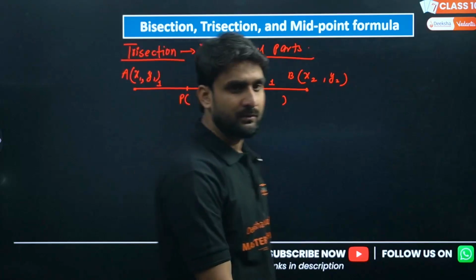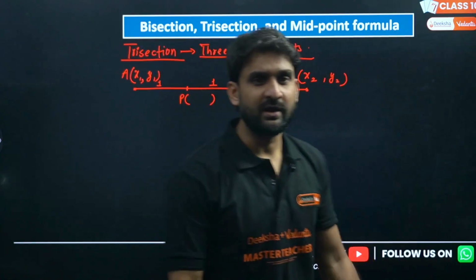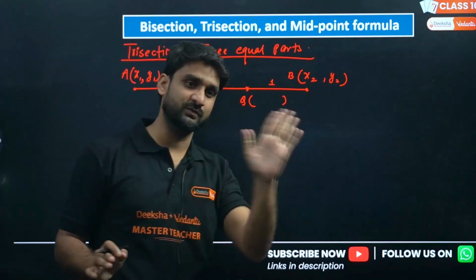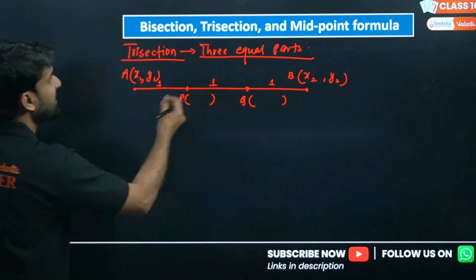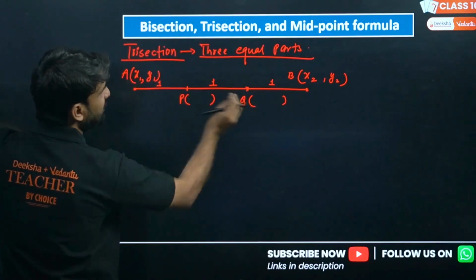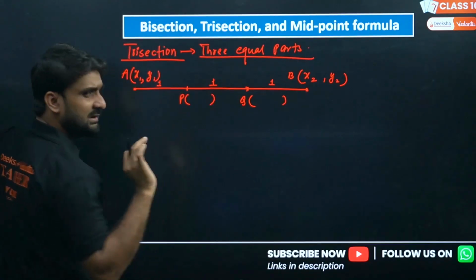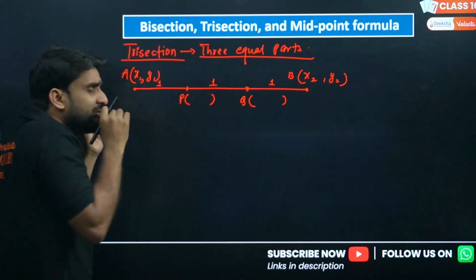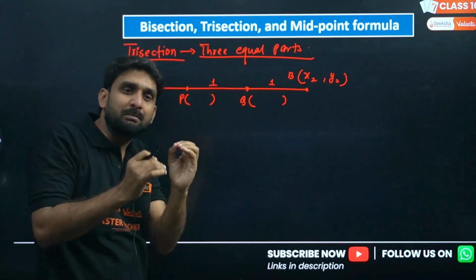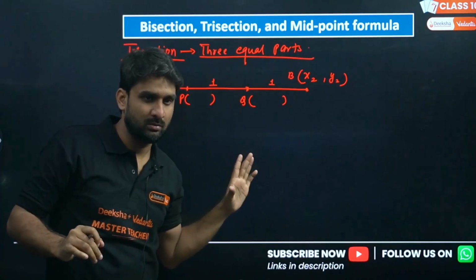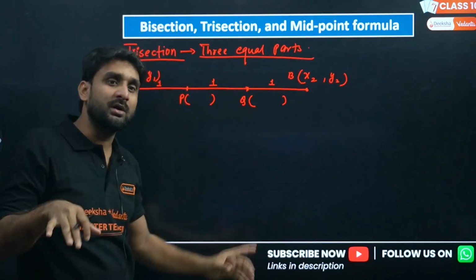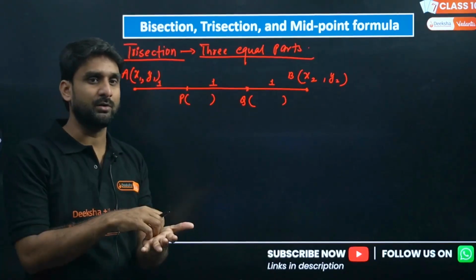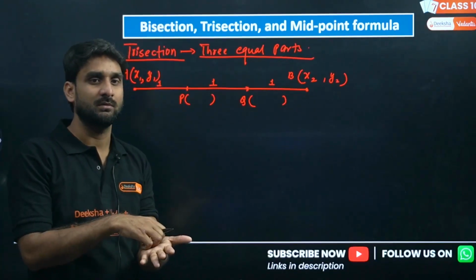If bisection is there, what do we write? 1:1. But here there are 3 equal parts, so the ratio will be 1:1:1. Now, how can we find the coordinates of P and Q separately? Let me tell you a concept here. If you are finding the coordinates of point P, please ignore Q. And when you are finding the coordinates of Q, please ignore P. That will make your solution easier.